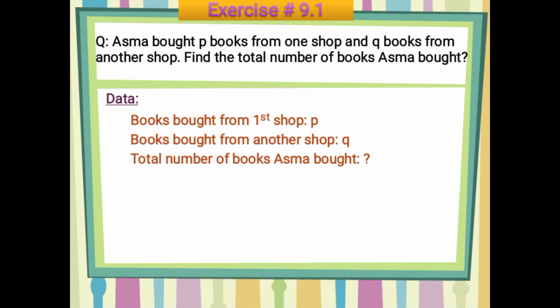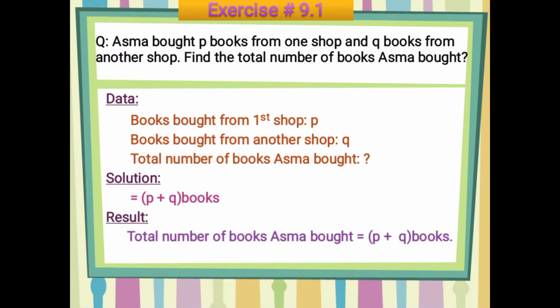Since you have decided that you have to find the total amount, it means you have to add the given values. So you move on to the solution and simply write P plus Q inside the bracket, and then write the units, that is, books. Now you write down the result: the total number of books Asma bought is equal to P plus Q books.